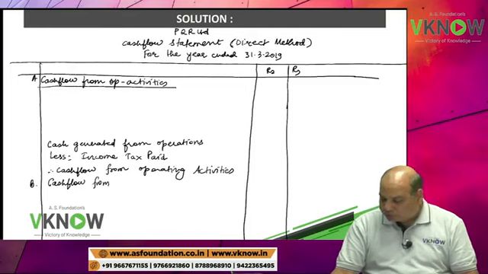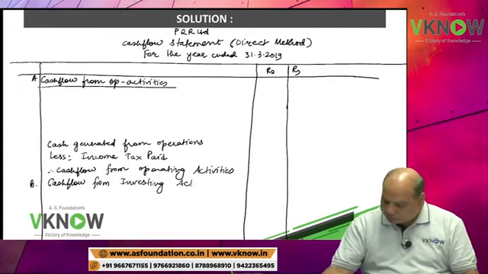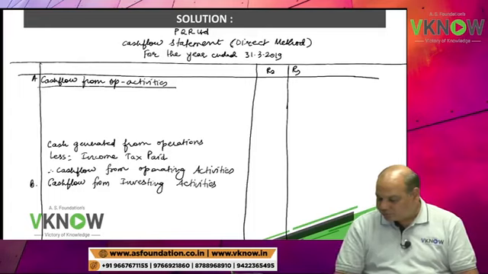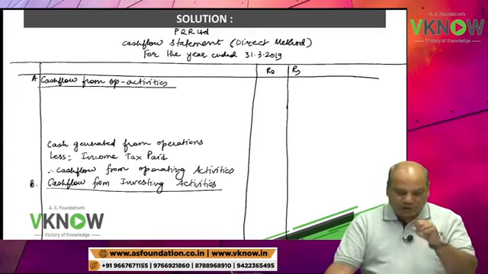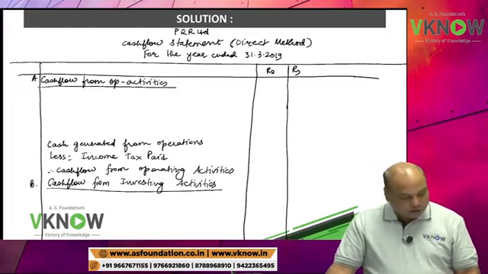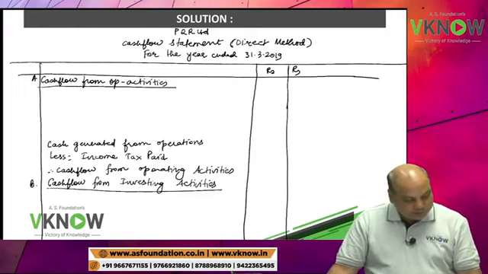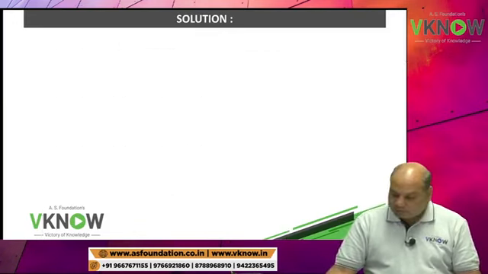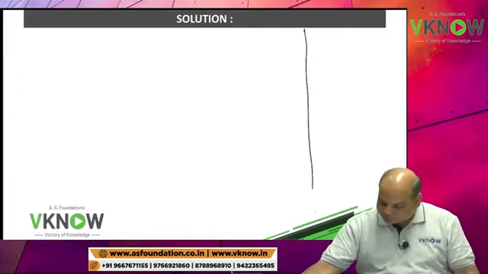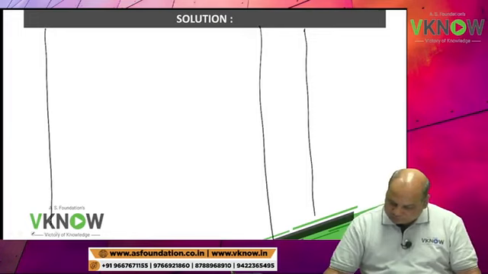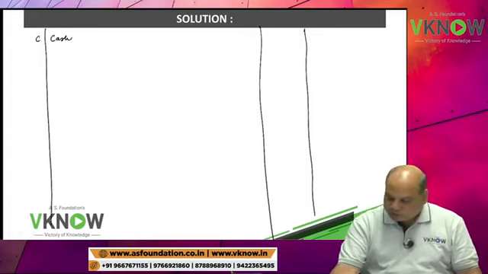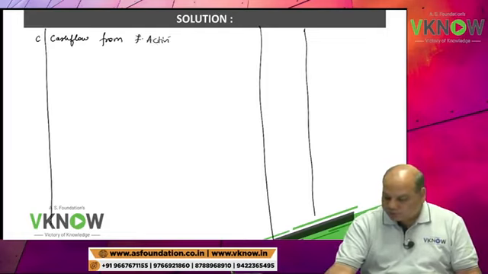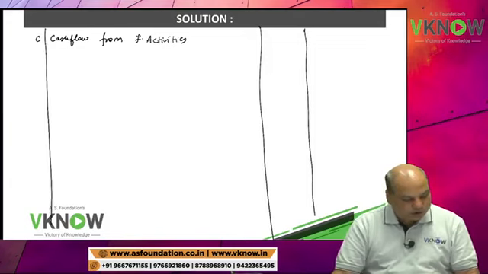cash flow from investing activities. Under cash flow from investing activities, keep around 4 or 5 lines blank. And then below that write point number C, cash flow from financing activities.